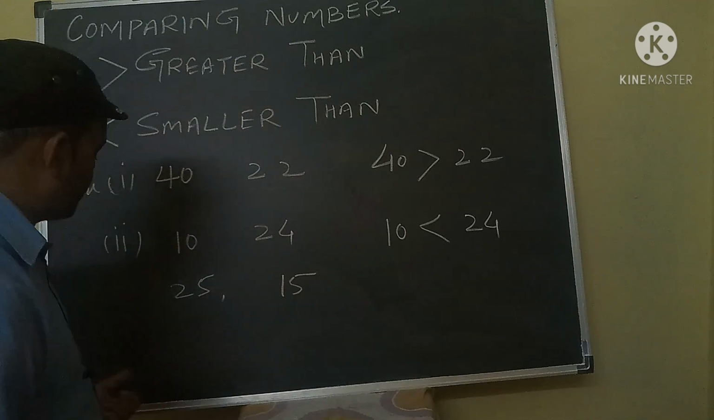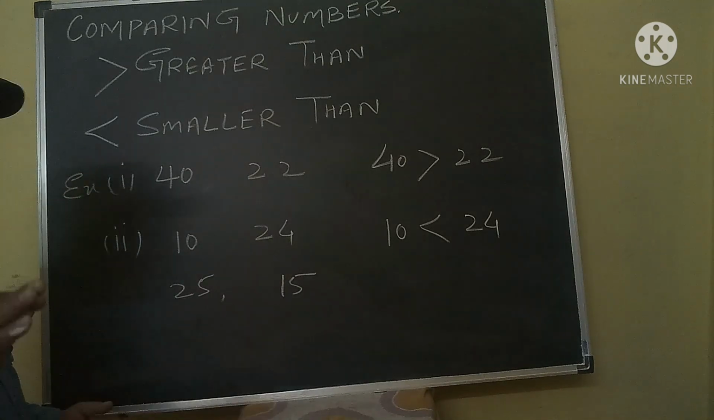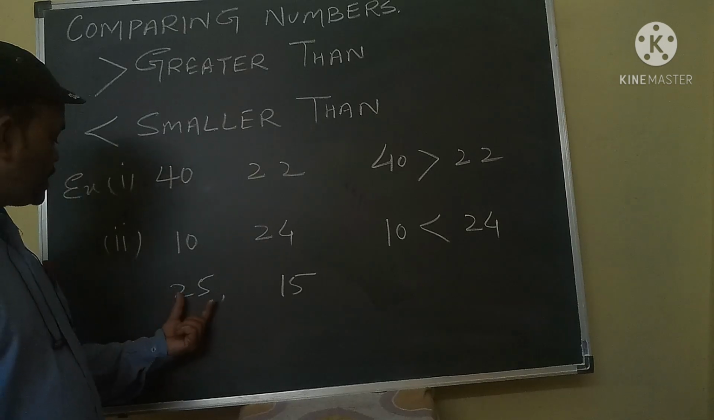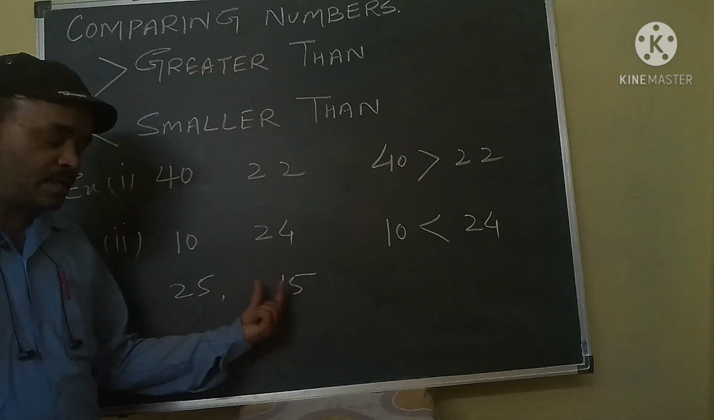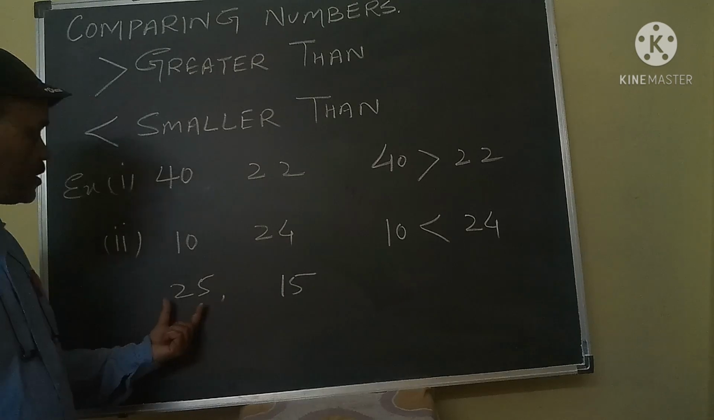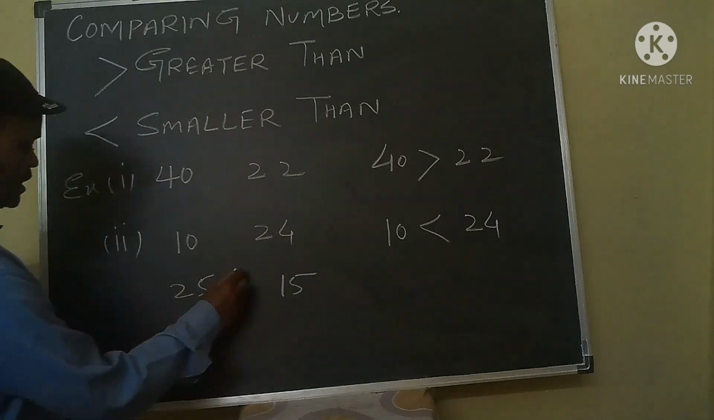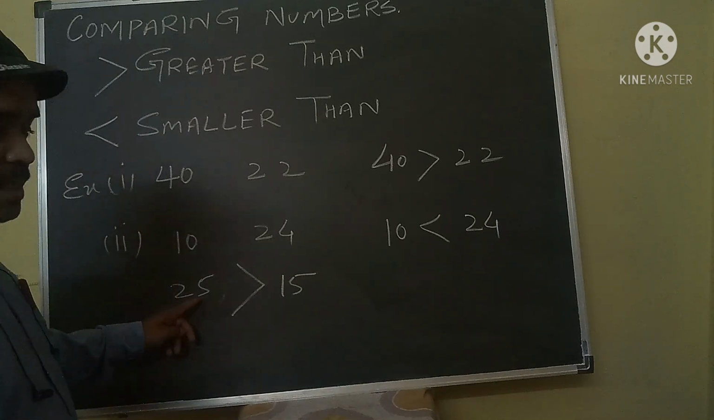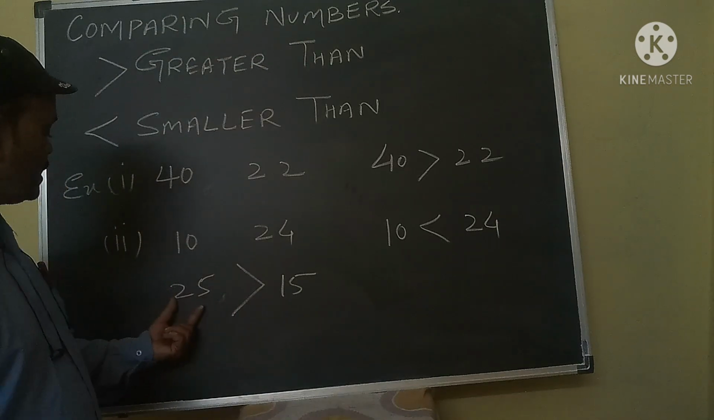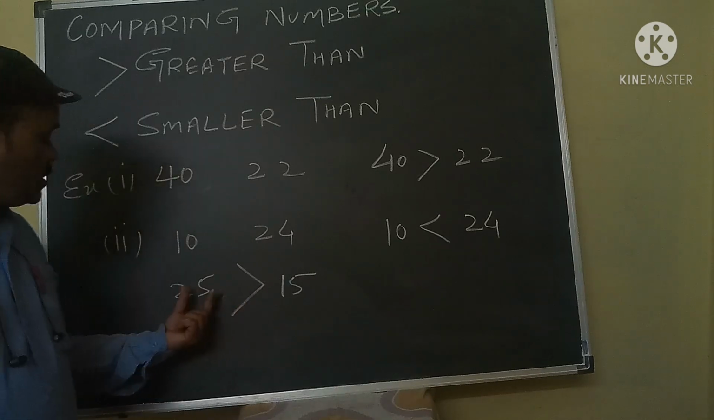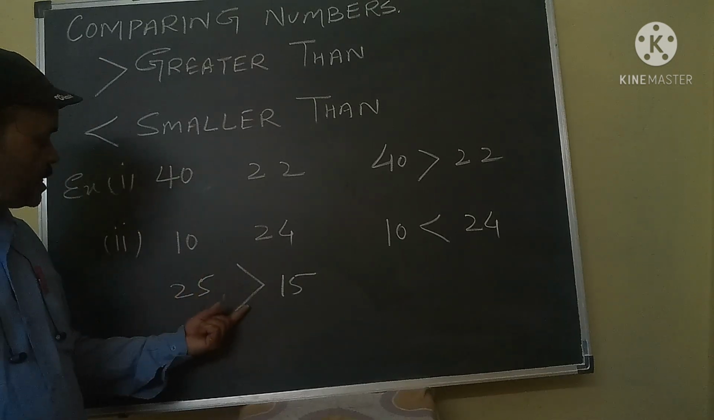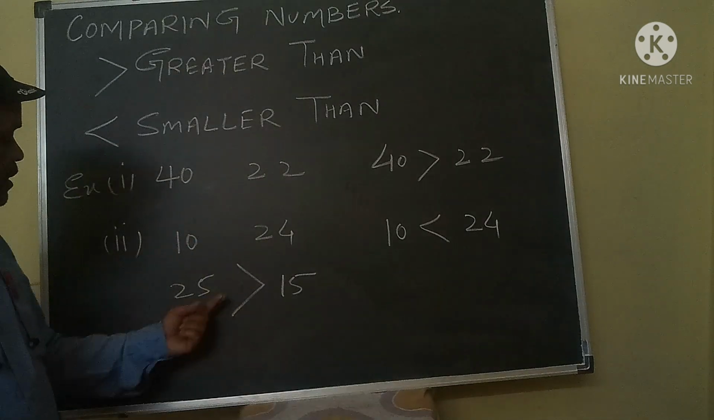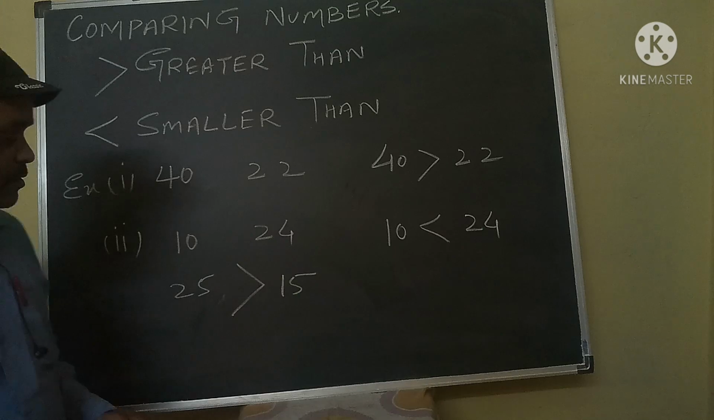Which is the smaller number? 15 is the smaller number. So you will compare the first number to the second number. If the first number is bigger, we will apply the greater than sign. If the first number is bigger or greater, then we will apply the greater than sign. 25 is bigger than or greater than, both are the same. 25 is bigger than 15. Okay.